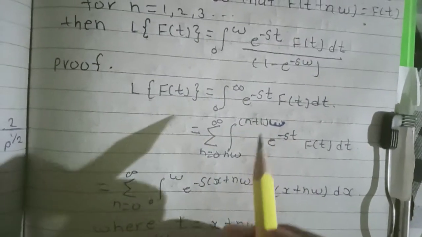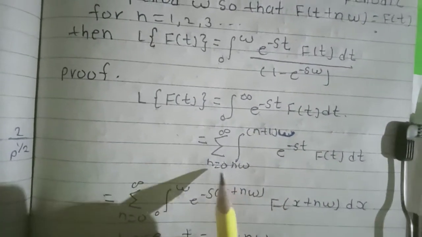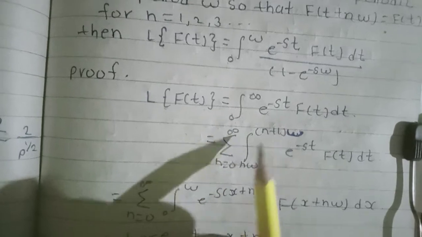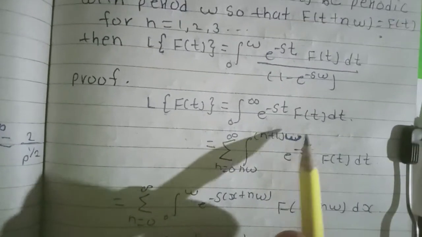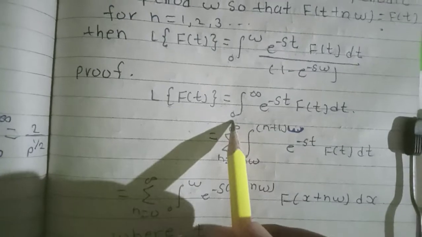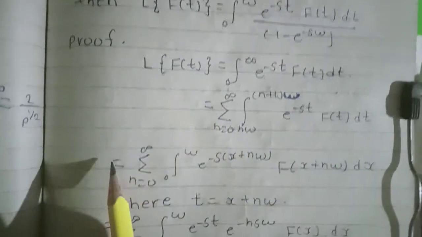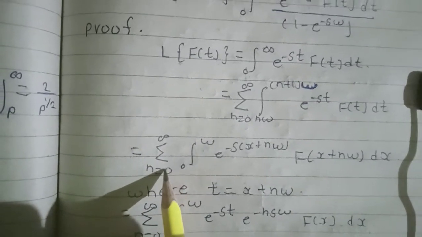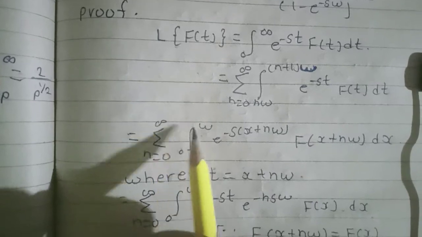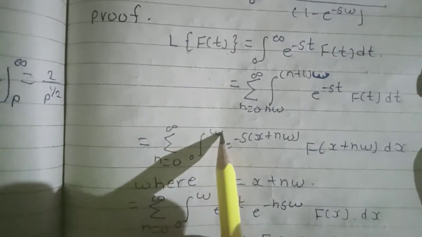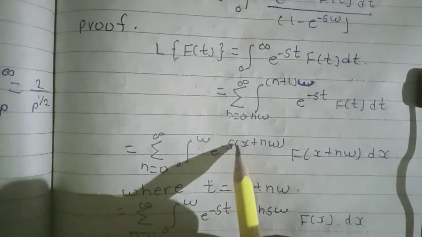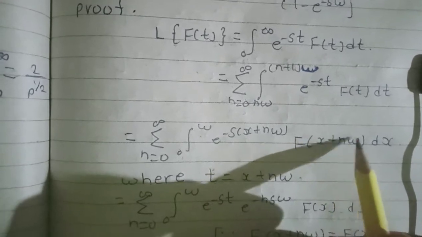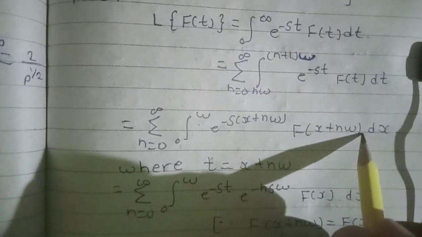Here we change the limit. Here n omega: first we write 0, so all terms are 0. Then here we put infinity, so all terms are infinity, so this limit and this limit are also equal. So then the sum from n equal to 0 to infinity of the integral from 0 to omega of e raised to minus s (x plus n omega) into f of (x plus n omega), n omega into dx.